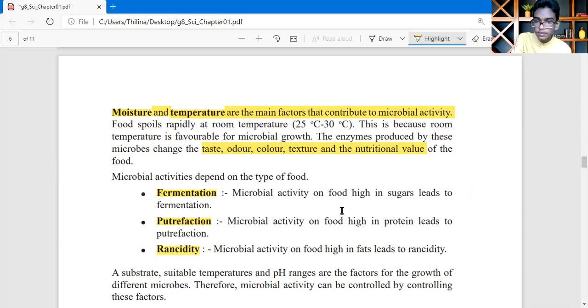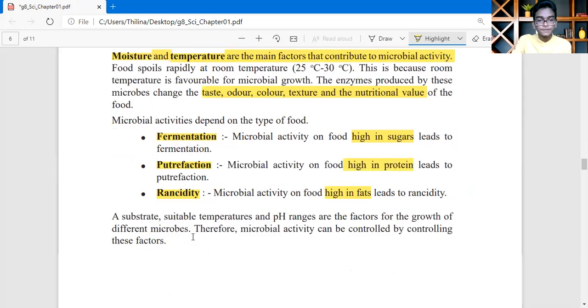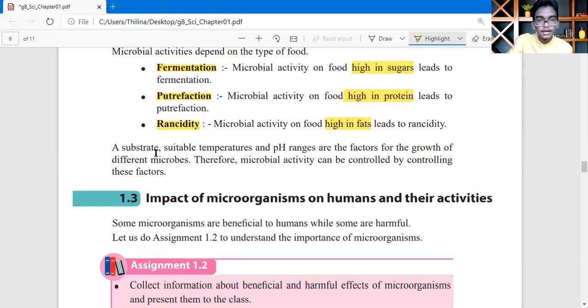What is fermentation? Fermentation is in foods high in sugar. Putrefaction means foods high in protein. Acidity means foods high in fats. You must study these three. It's coming to your term test. Suitable temperatures and pH ranges are the factors for the growth of different microbes. Therefore, microbial activity can be controlled by controlling these factors.